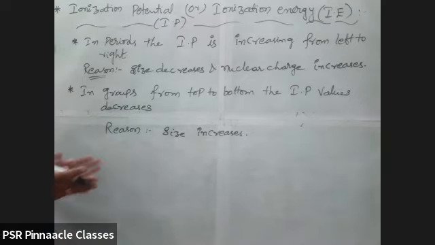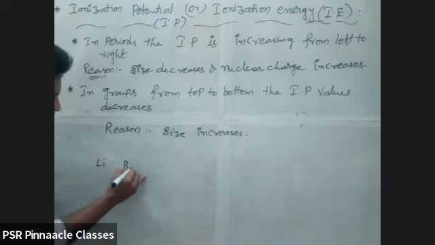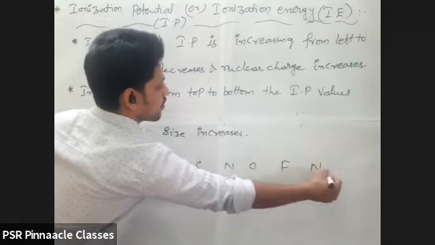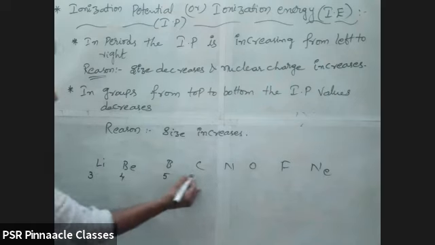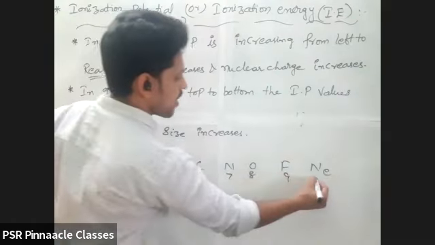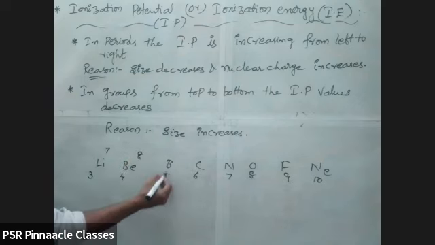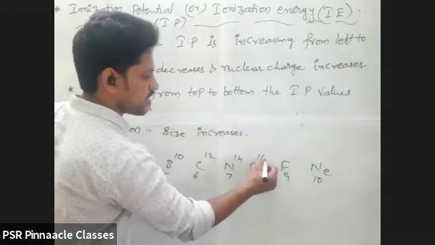See, whenever you are going from left to right, consider an example like lithium, beryllium, boron, carbon, nitrogen, oxygen, fluorine, and neon. Whenever you are moving from left to right, what is increasing generally? Atomic number: 3, 4, 5, 6, 7, 8, 9, and 10. What is the mass number? Lithium is 7, beryllium is 8, boron is 10, carbon is 12, nitrogen is 14, oxygen is 16,